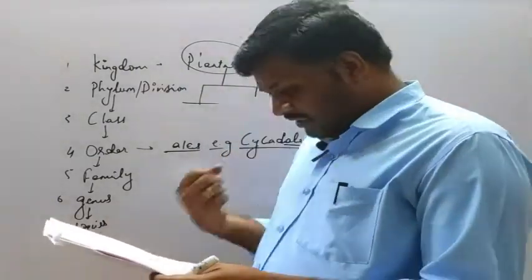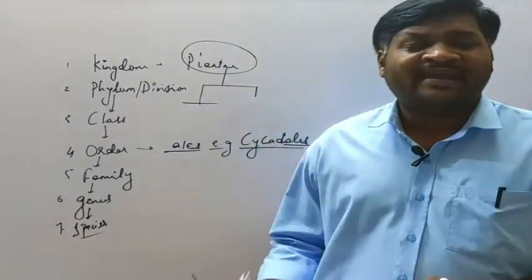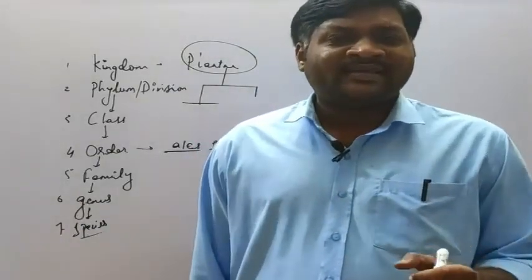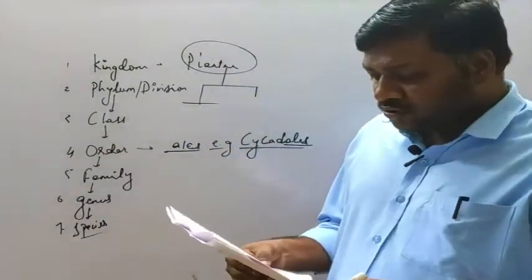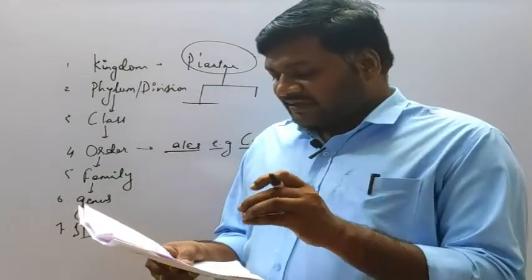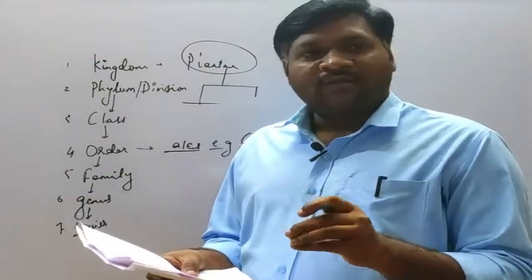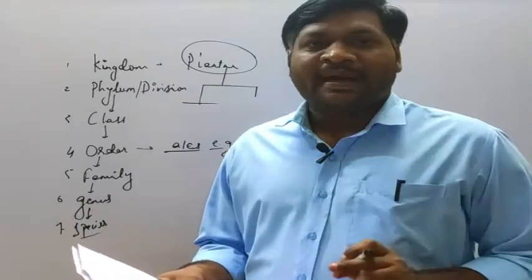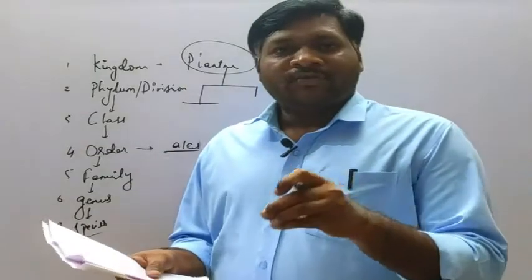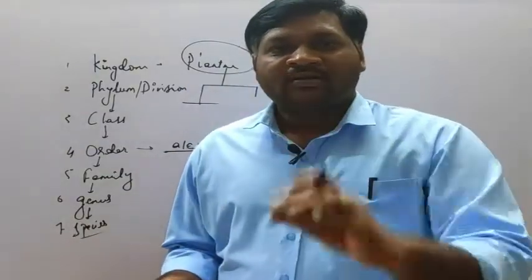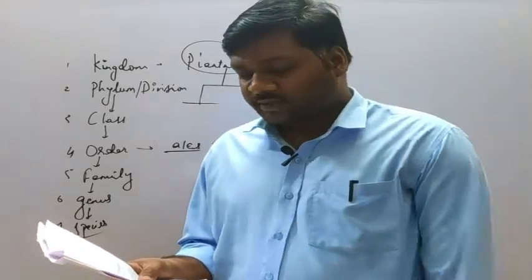So there are different taxonomic aids, like keys, manuals, monographs. Of these, which one is aiding the information for identification of names found in a particular area? That is the manual. Through manuals we can get information on the living organisms in a particular area. So the correct option for question number 71 is option B.